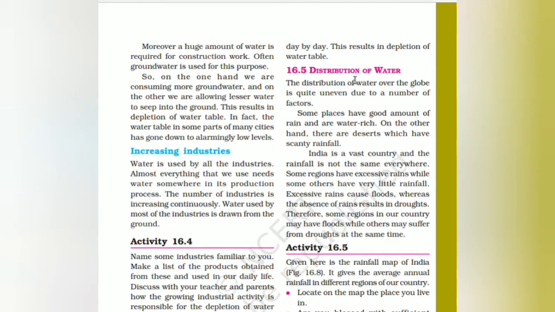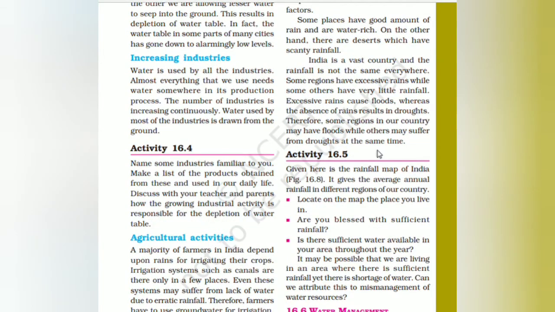Some places have a good amount of water and are water rich. Other places have scanty rainfall. India is a vast country and rainfall is not the same everywhere. Some regions have excessive rains while others have little rainfall. Excessive rain causes floods, whereas the absence of rain results in droughts. Therefore, some regions in our country have floods while others have droughts at the same time.